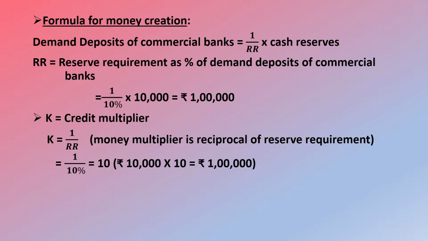K is equal to 1 over RR. The money multiplier K is the reciprocal of the reserve requirement. That is 1 over 10%, which is exactly equal to 10. So 10,000 multiplied by 10 gives us rupees 1 lakh. I think the concept is very clear to you, and you are clear with the formula for money creation.